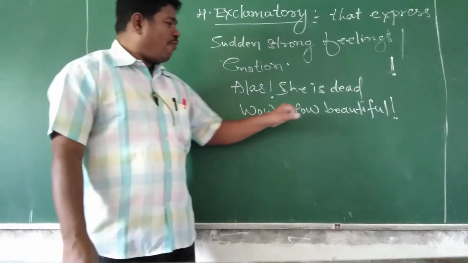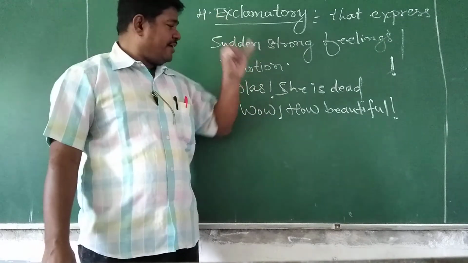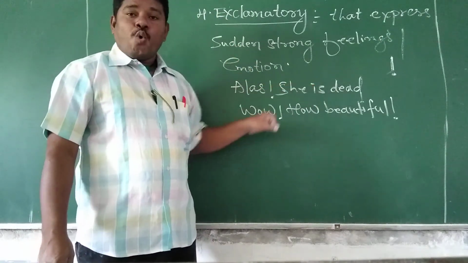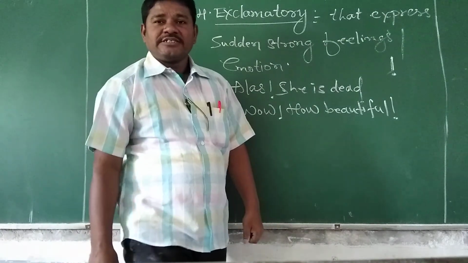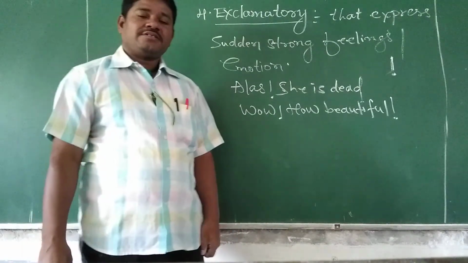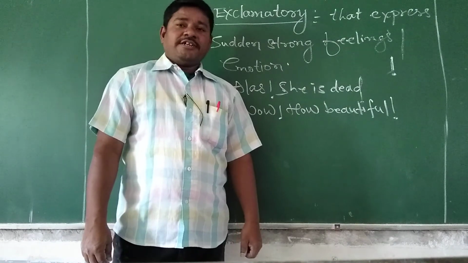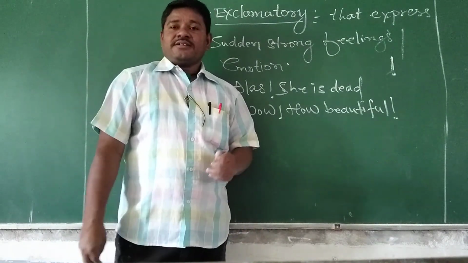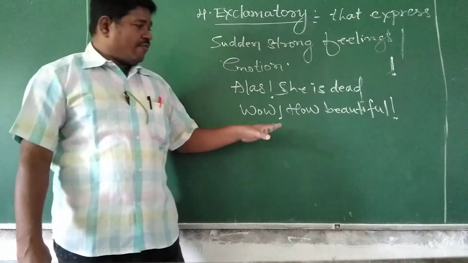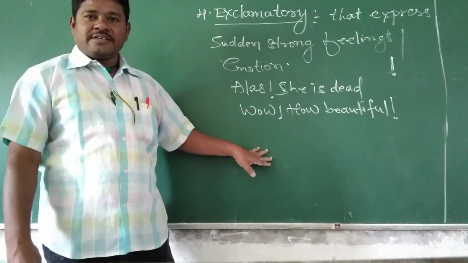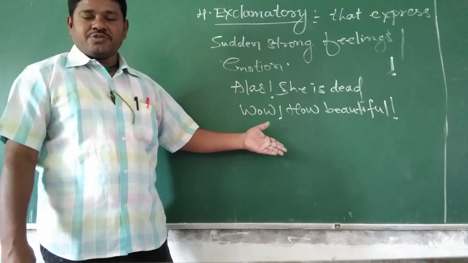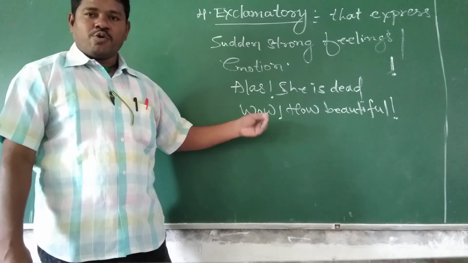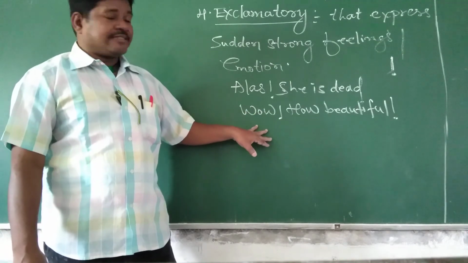Understood? Wow, how beautiful is that place, right? Alas, she's dead. Hooray, we won the match, right? Ouch, hush, right? So these are the exclamatory sentences. Okay, what I told you, just go through all the sentences and start putting the examples in your homework book yourselves. Okay, I hope you all understood these sentences. Thank you.